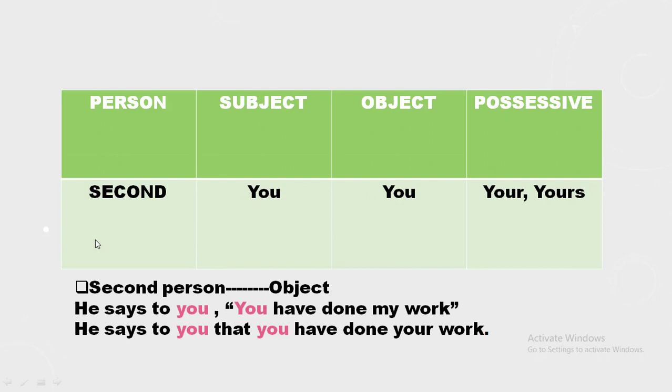Second person changes according to the object. Second person is you. He says to you, "You have done my work." He says to you that you have done your work. So here in this change of speech, you may observe that the second person changes according to the object.